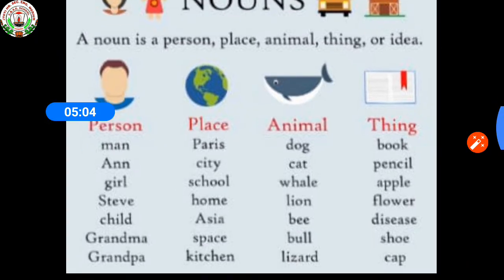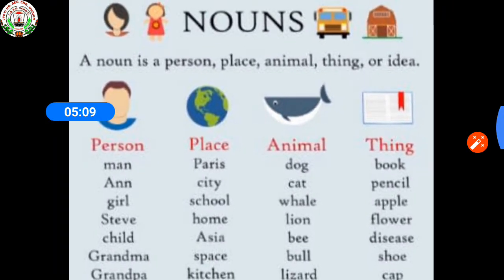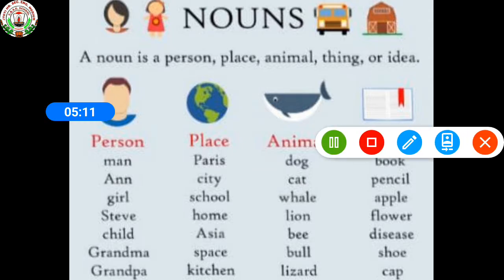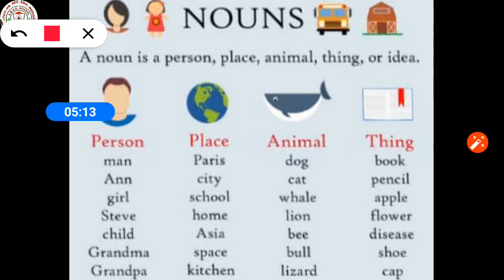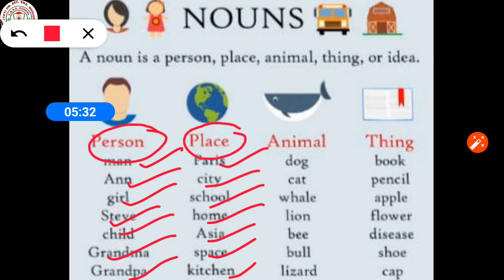We can see some more examples of nouns. Man, woman, girl, Steve, child, grandma, grandpa, these all are related with persons. Paris, city, school, home, Asia, space, kitchen, these all are related with places.